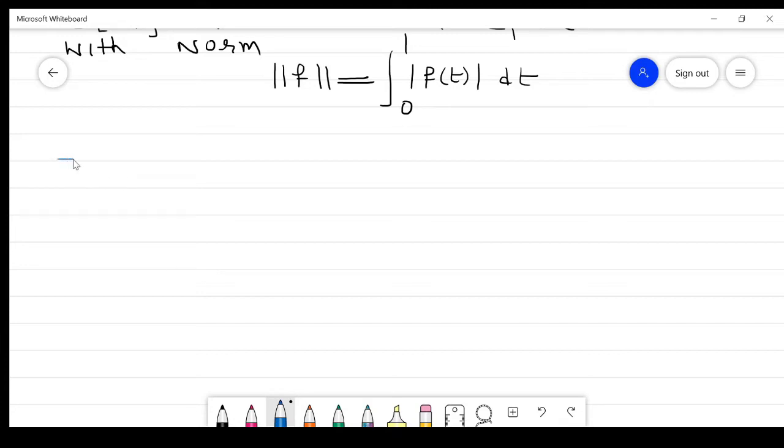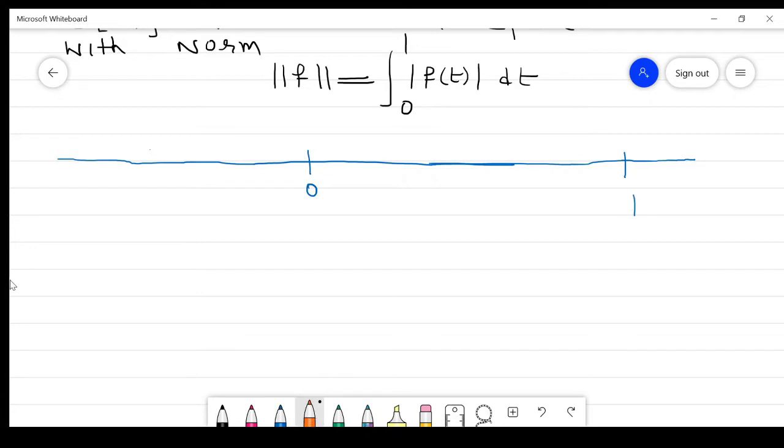Now first remember, C01 is the set of all real valued functions defined on the interval 0 to 1. Remember this. Clear? My purpose is to find a sequence which is Cauchy and that is not convergent in C01, to show it is not a Banach space. It is not complete under this norm.